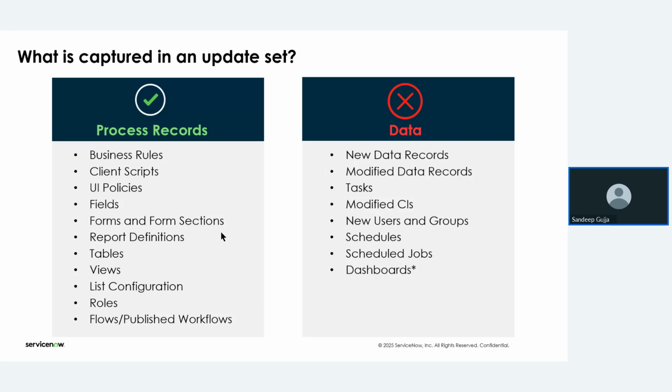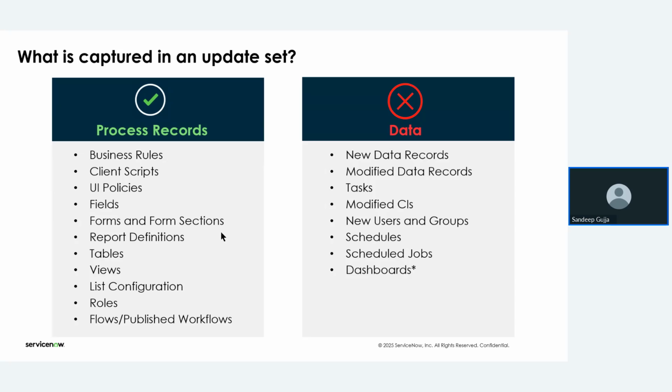Here, the things that are going to be stored in the update set are business rules, client scripts, UI policies, fields, forms and sections, reports, tables, views, list configurations, roles, flows, published workflows. All of these things are going to be stored in the update set in the form of configuration.